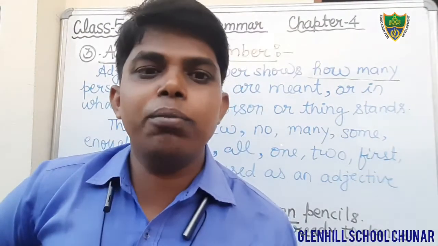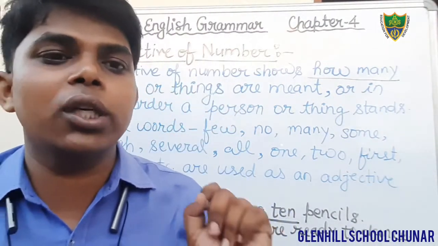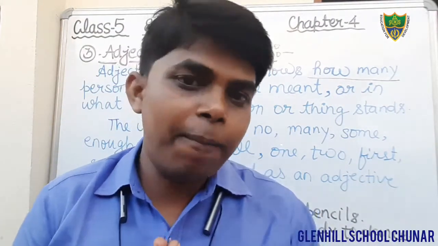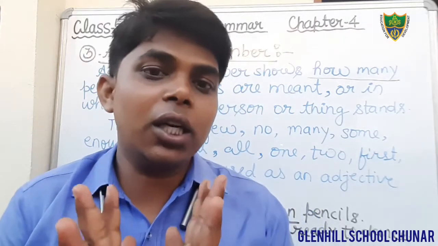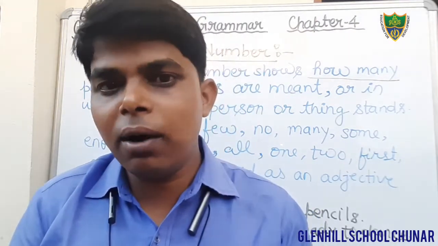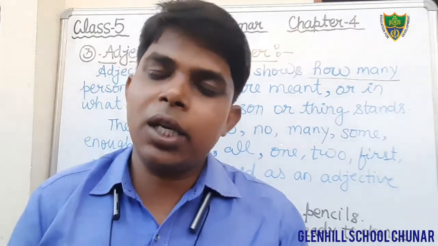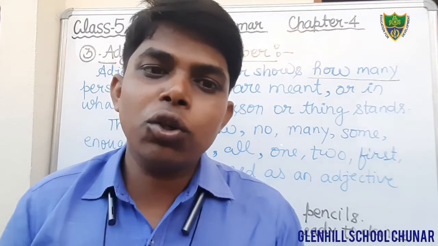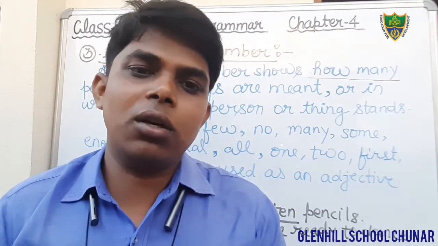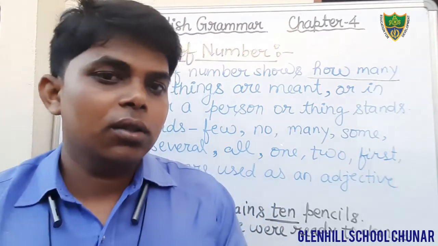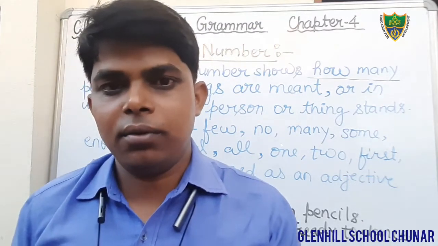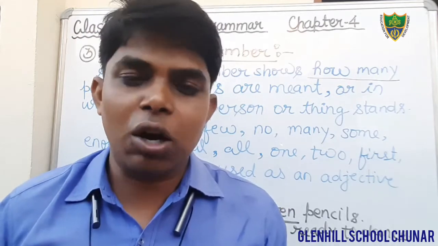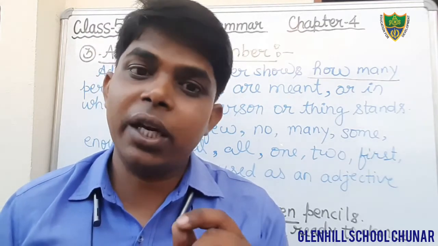Okay students, I hope that you all have understood the difference between adjective of quality, adjective of quantity and adjective of number. In the adjective of quantity we get the quantity of anything that we cannot count. For example, some water. Can we count the water?